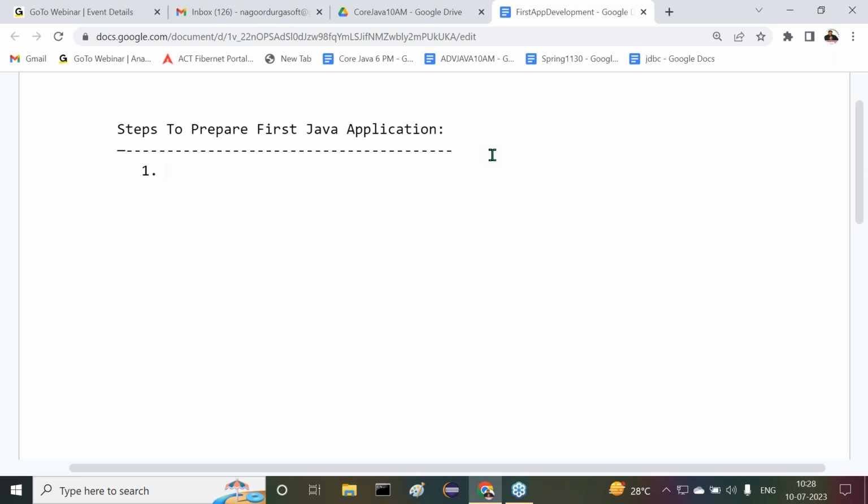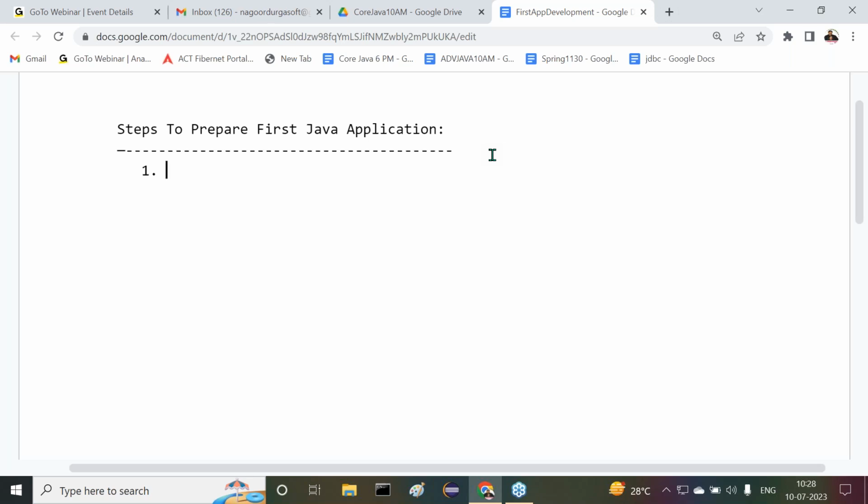If I want to prepare a first application, compile it and execute my Java application, I need a Java compiler and a JVM. These two components are required, or not? If you want to get the Java compiler and JVM, first we have to install Java software in our system.